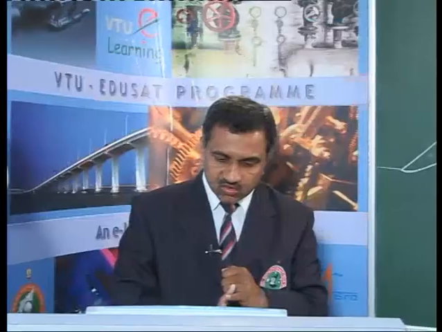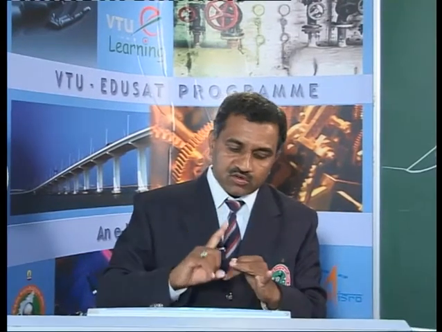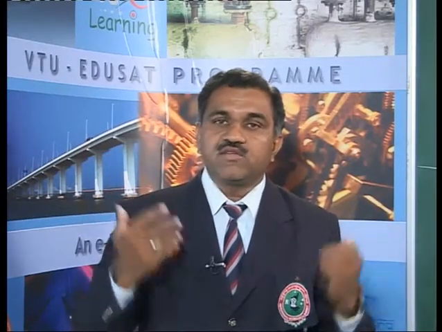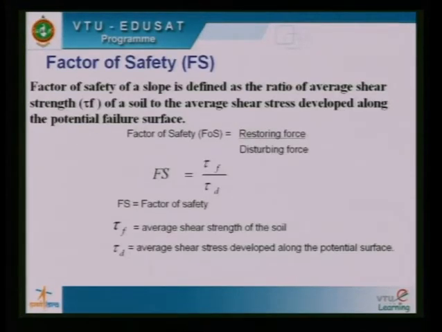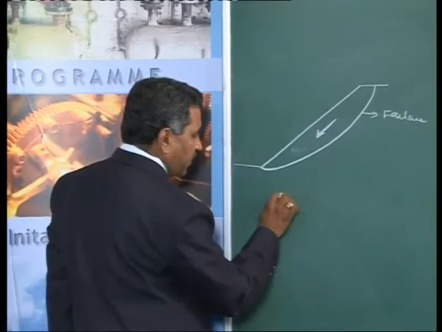Determine the potential failure surface. Determine all the forces that tend to cause the slope to fail. Determine all the forces that tend to restore the slope. Having known these things, estimate the safety margin, also called the factor of safety, for a particular slope. Now, let me introduce to you the concept of factor of safety, FS.